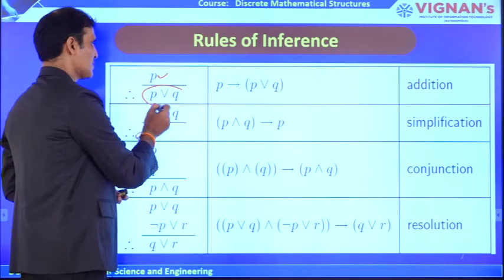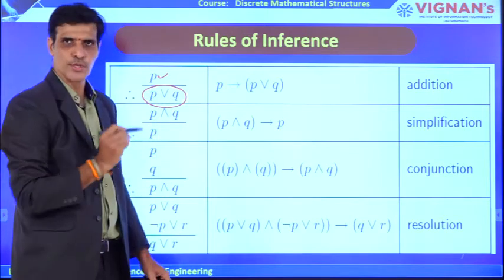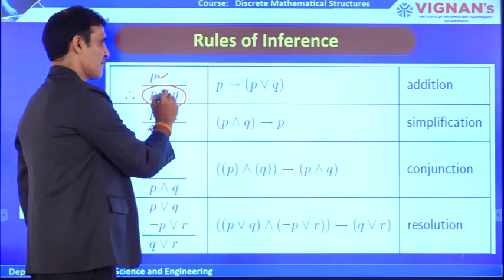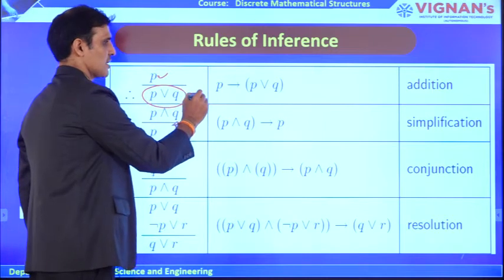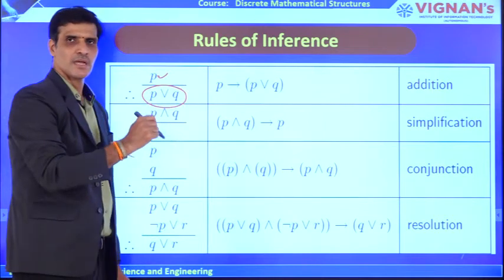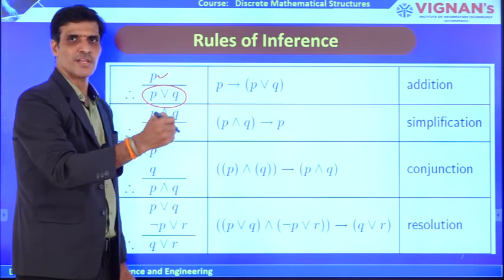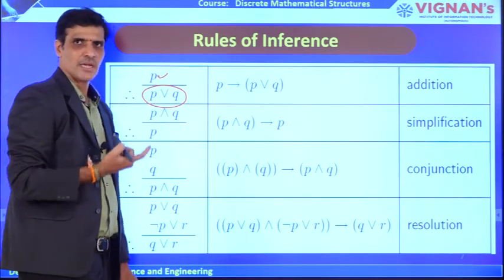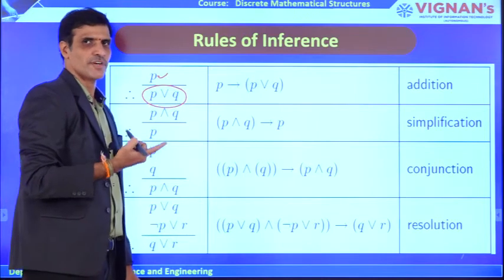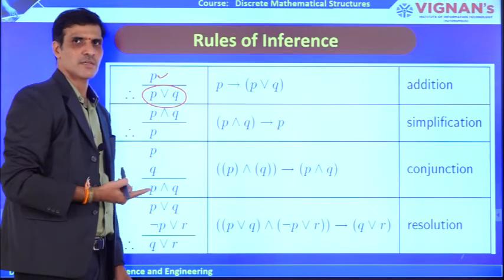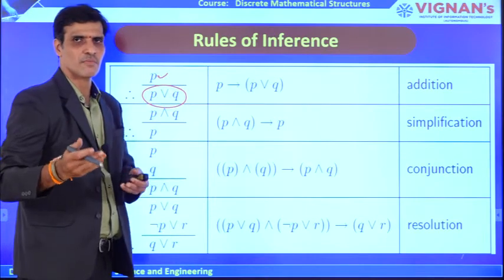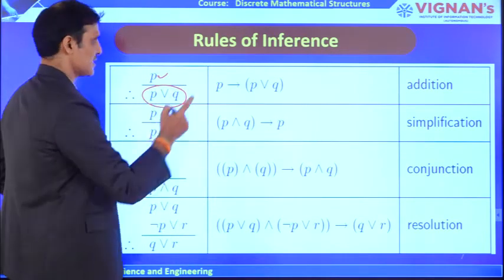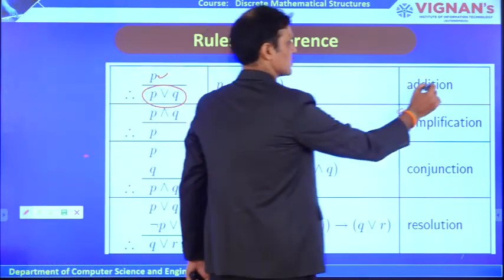Because of that, if you know one statement and it is true, we can get a compound sentence like this, P or Q. Not only P or Q, you can derive P or Q or R or S or T. It depends upon the given problem: we derive the compound sentence by taking one true sentence and taking the disjunction of more sentences with it. That is called addition.